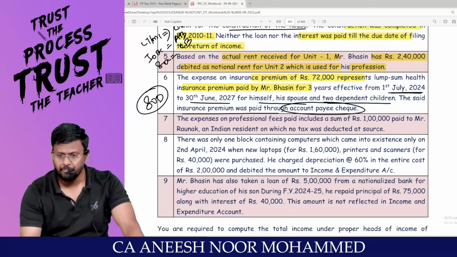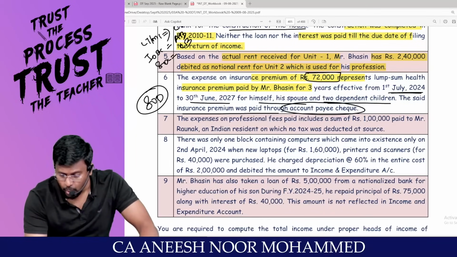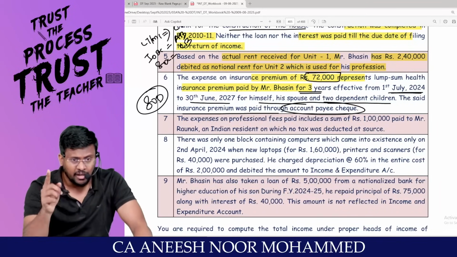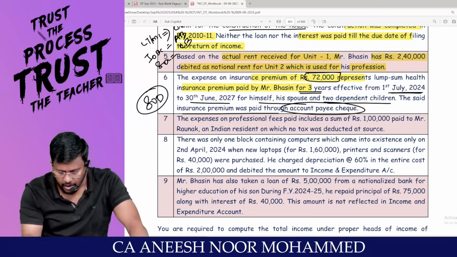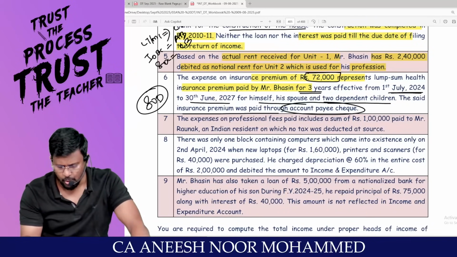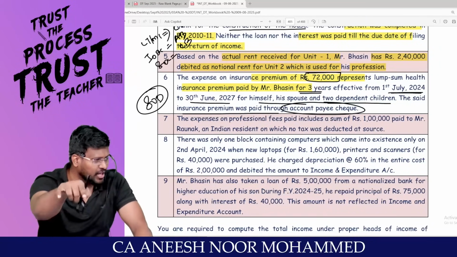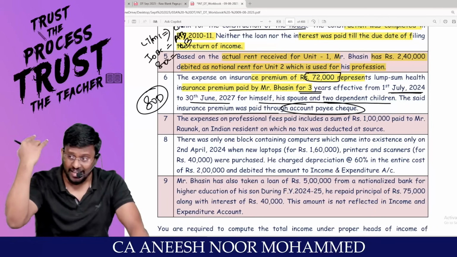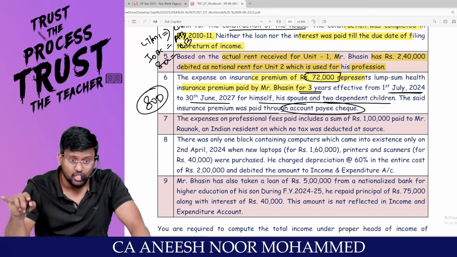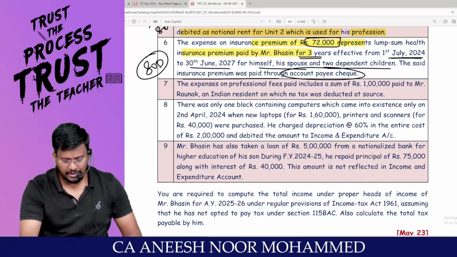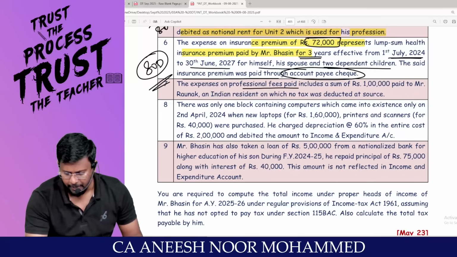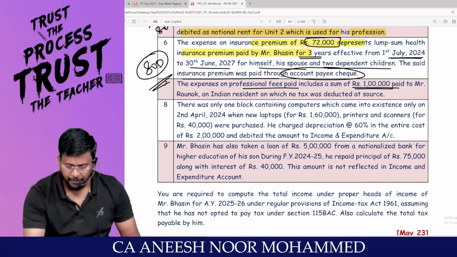Hello, sir. That too, sir, 72,000 you have paid for how many years? 3 years. 72,000 divided by 3 comes to 24,000, which is less than 25,000. Are you really with me? That we will take care of in chapter 6A deduction. Are you able to link, sir? The expense on professional fee paid includes a sum of 1 lakh paid to Mr.